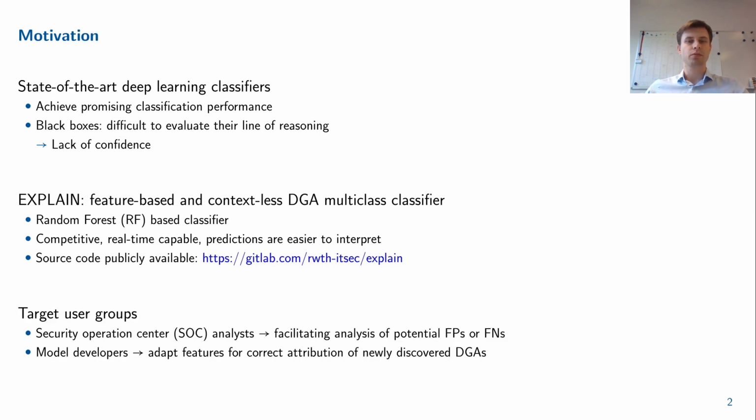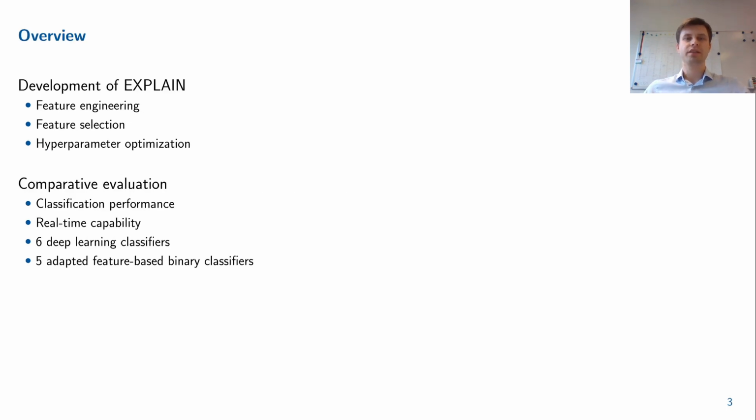The main target user group for our classifier are security operations center analysts and model developers. SOC analysts potentially benefit from the use of EXPLAIN over deep learning approaches when analyzing predictions in search for potential false positives or false negatives. Model developers, on the other hand, heavily profit from the adaptability of our approach. For instance, features can be adjusted or new discriminating features can be engineered in order to enable the correct attribution of newly discovered DGAs. We describe the engineering of our classifiers in detail for the sake of transparency, which is a major requirement for explainability.